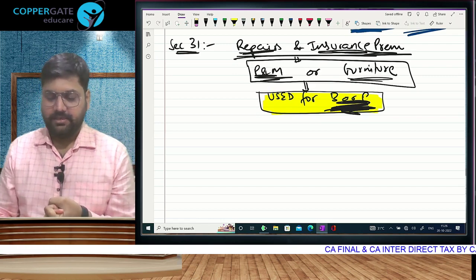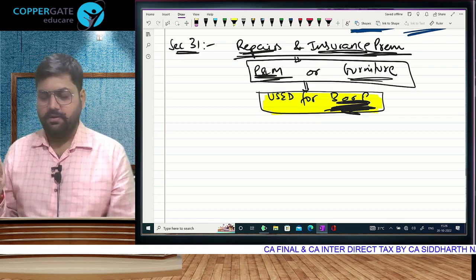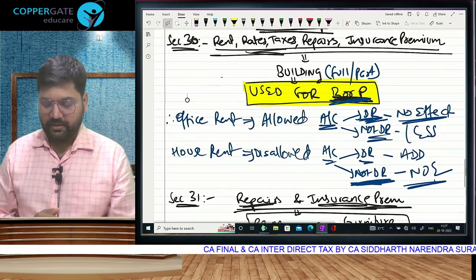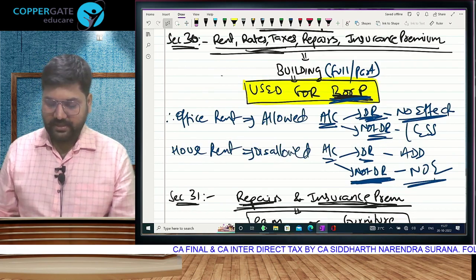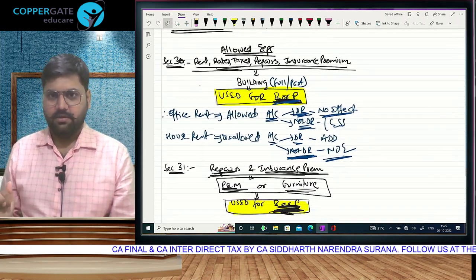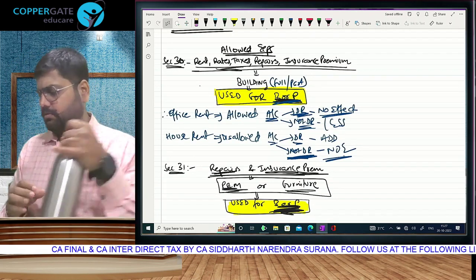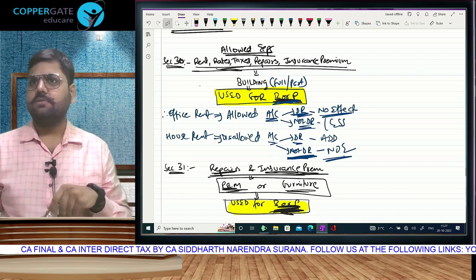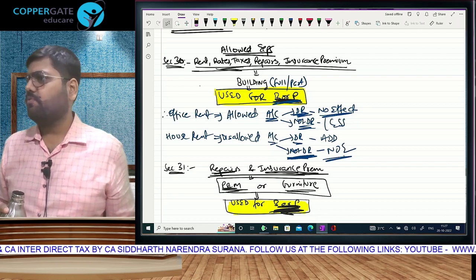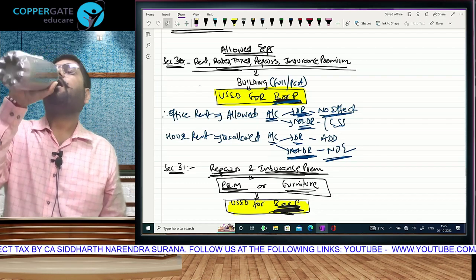Yes. Chaliye, so repairs and insurance of plant and machinery or furniture is allowed here. Rent, rates, taxes, repairs and insurance of building allowed. Look at section 30 carefully. Look at section 31 also. I'll zoom out a bit. Is it still visible? Yes. Look at section 30 and 31 together and ask me a question. नहीं तो I will ask you. I am giving you 1 minute to ask me a question. नहीं तो I will ask you.